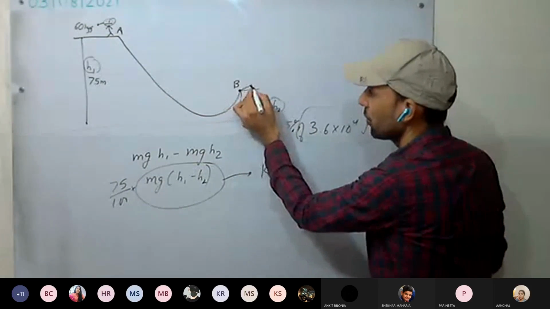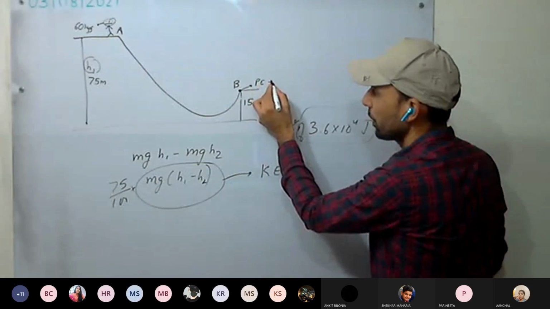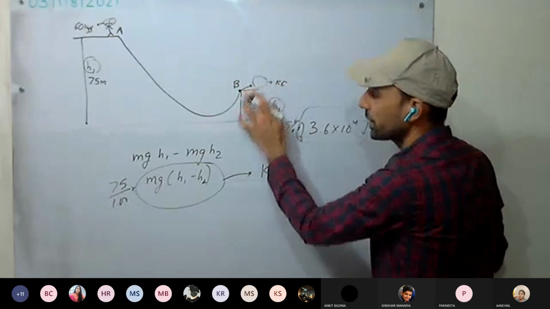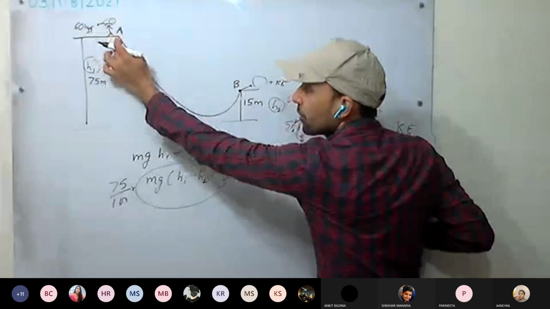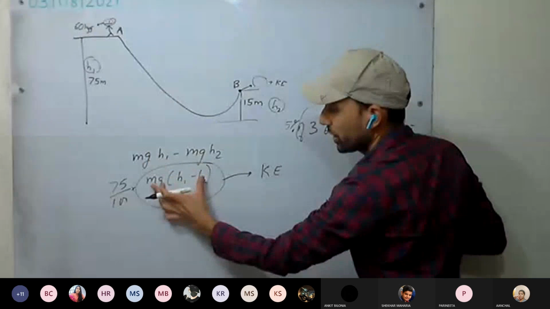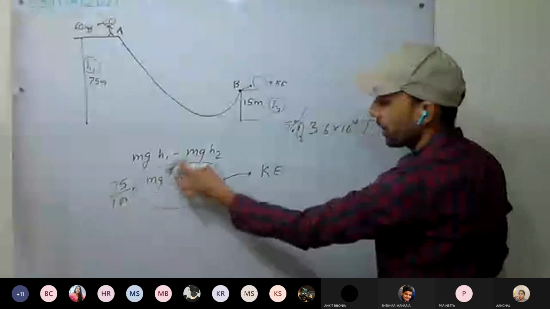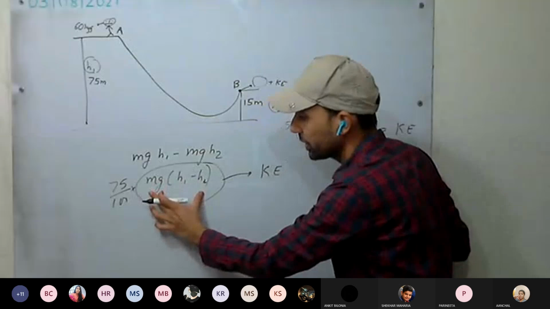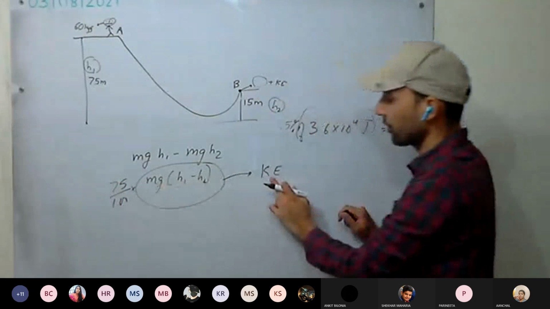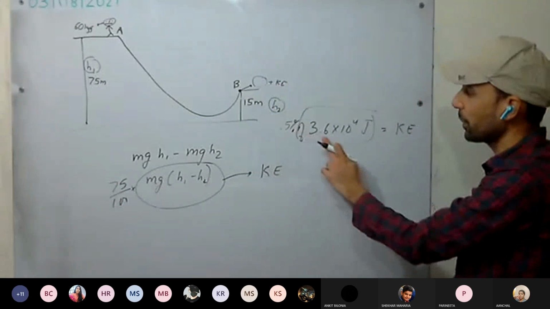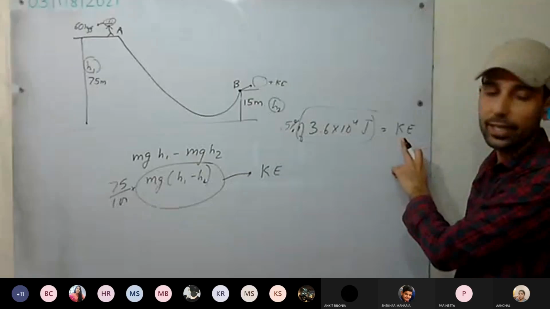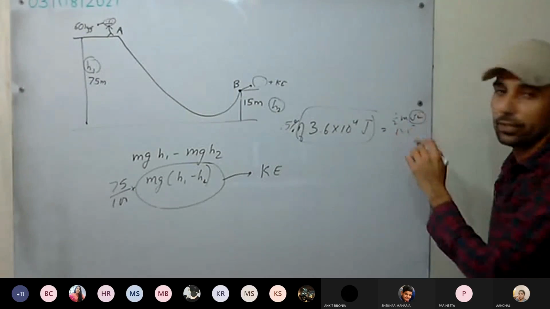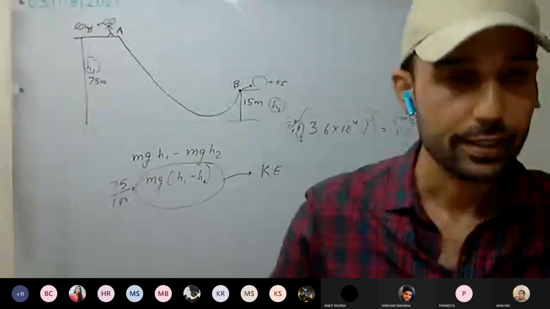So here we have potential energy plus kinetic energy, yes or no? This potential energy we have already separated from whatever potential energy was here. So this difference is converted into kinetic energy plus other forms of energy, and out of this, 75% is converted into kinetic energy. So 75% of this energy equals the kinetic energy, that is half mv squared. You can calculate the velocity. Is this clear?